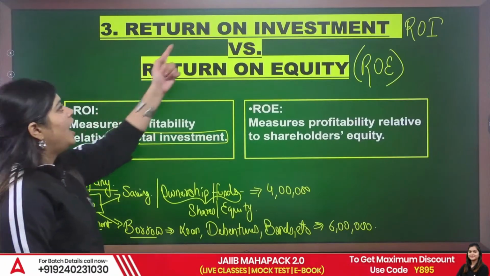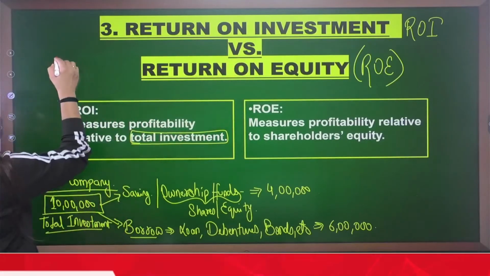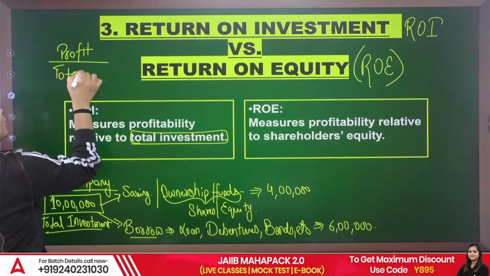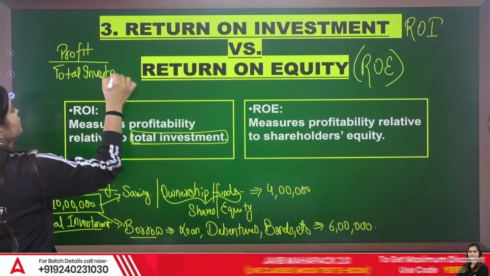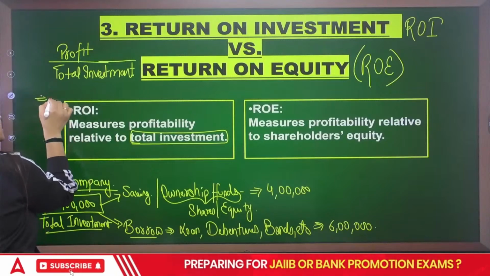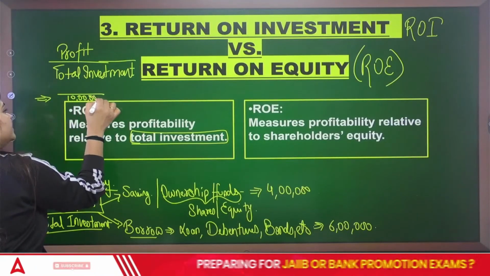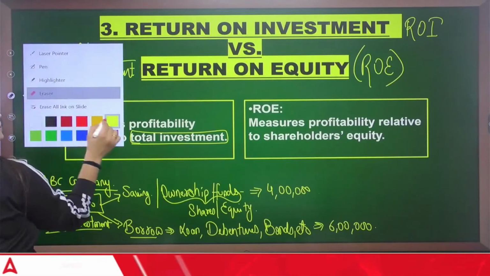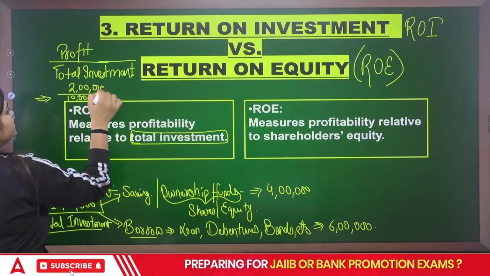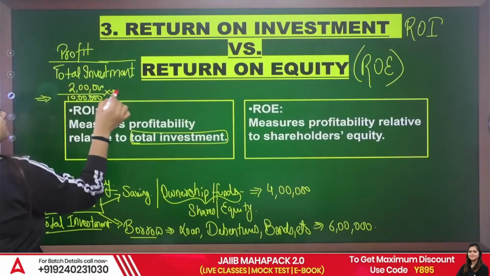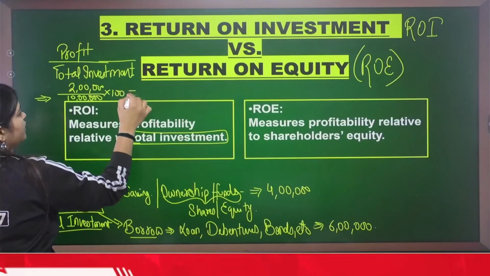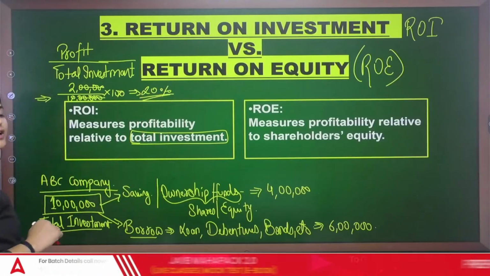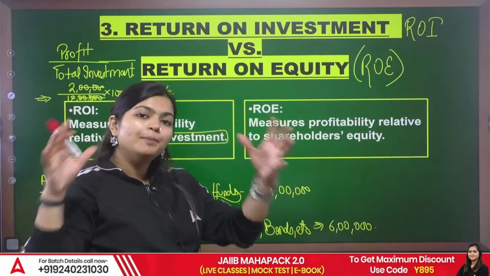So when we calculate ROI, ROI means the profit that you generated because of your total investment. Suppose I invested 10 lakhs in total, and based on this 10 lakhs, I generated 2 lakhs. That is going to be multiplied by 100 as well, because here we want the return. So multiplied by 100, that is going to be your 20% ROI. ROI talks about both types of investments.